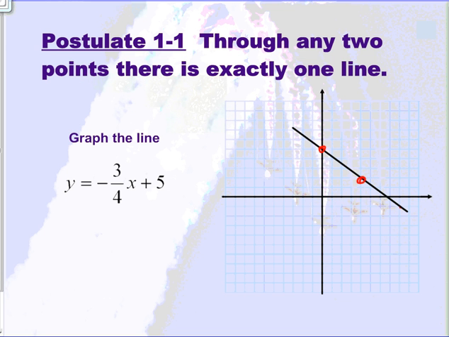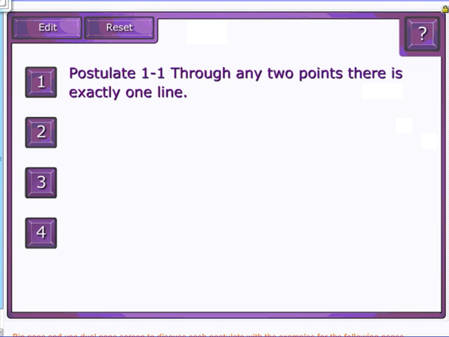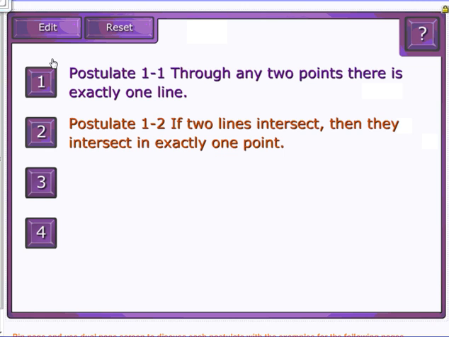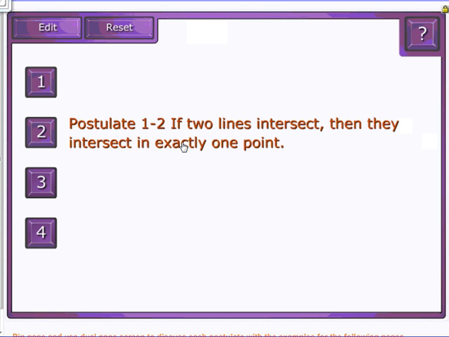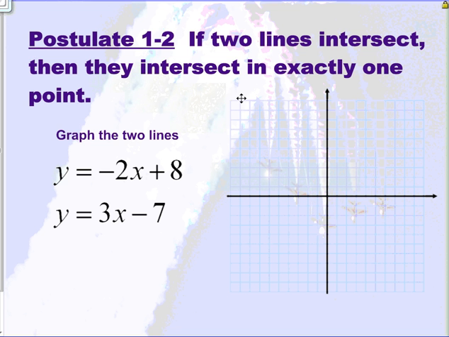All right. So the next postulate we're going to be talking about is postulate 1-2. If two lines intersect, then they intersect in exactly one point. So going back to our coordinate plane, we can graph these two lines. And if you were to graph these two lines, you will find that they do in fact cross in only one spot. So let's do that real quick.